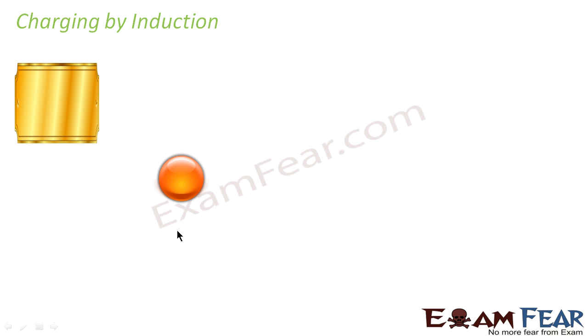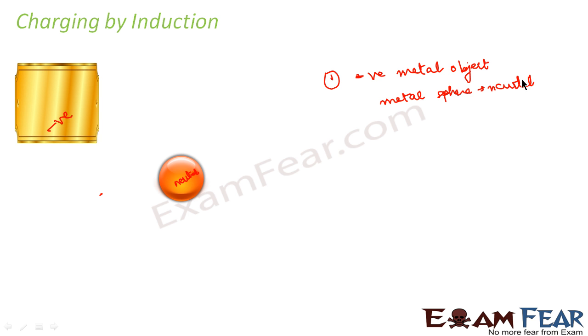Let us again suppose that we have this negatively charged metal object, and this is an uncharged sphere, that is neutral. Initially, what is the first step? First step is the negative metal object and the metal sphere is neutral. Right? In the second step, what happens? I take the sphere closer to the charged object. Now what happens? Separation of charge takes place here also.